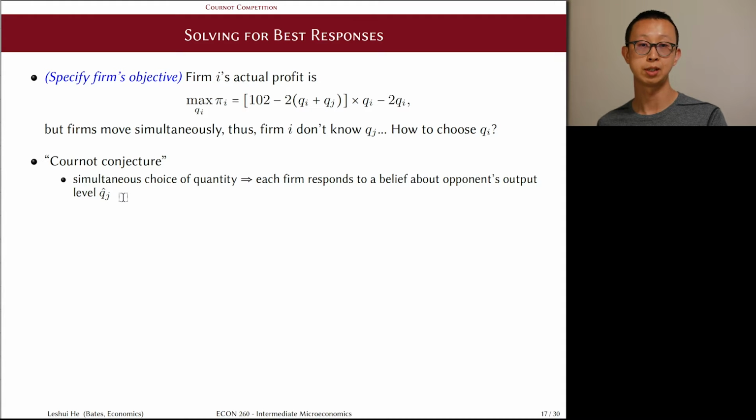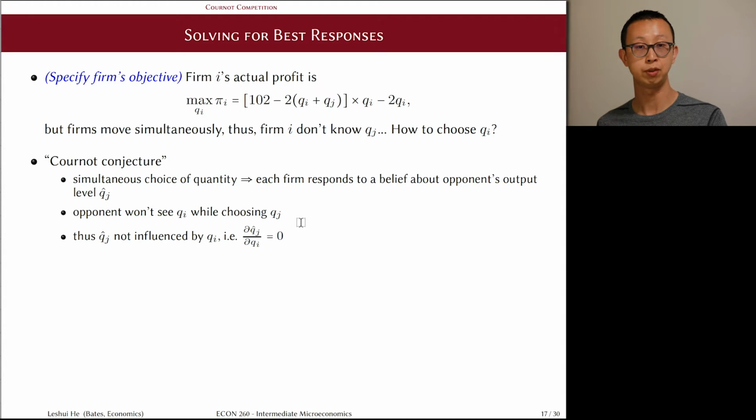It is important to understand that because of the simultaneous move feature, the opponent firm wouldn't see firm I's choice while it makes its own decision. So firm I understands that whatever QI it chooses won't directly affect J's choice. As a result, I's choice wouldn't change what I believe J would do.